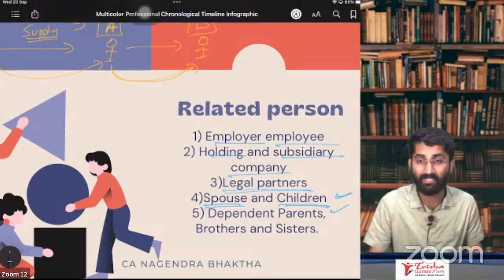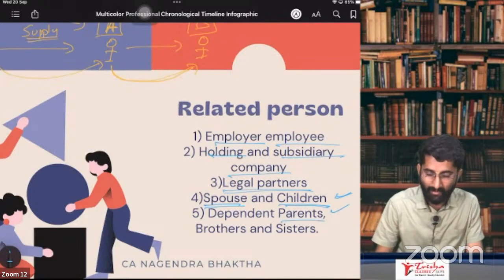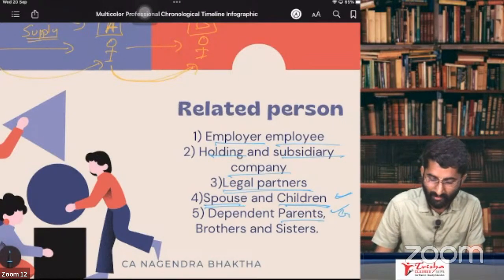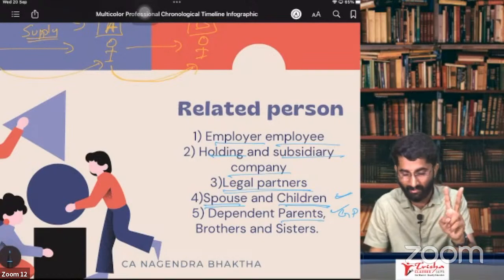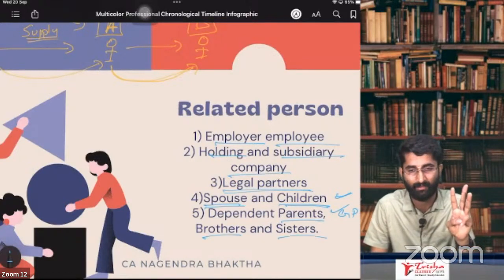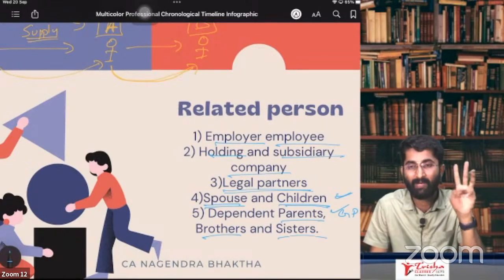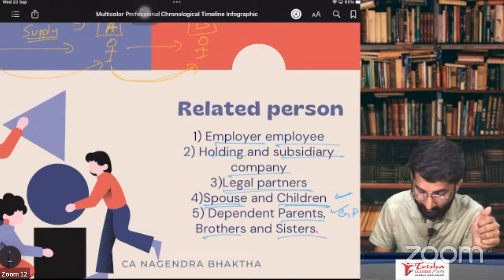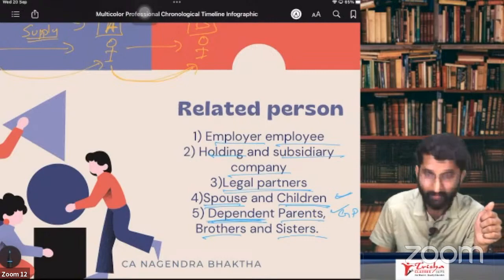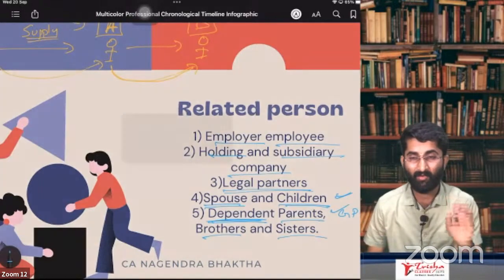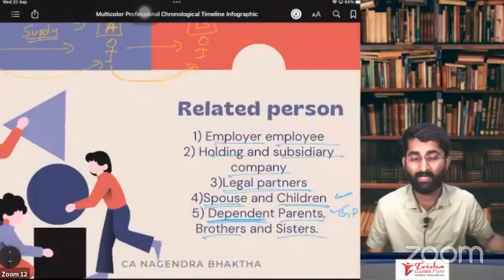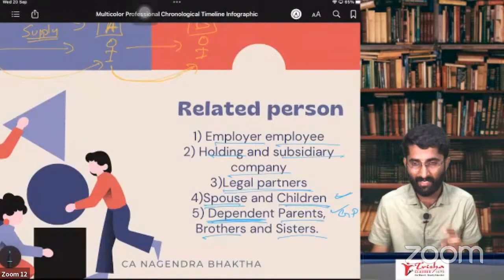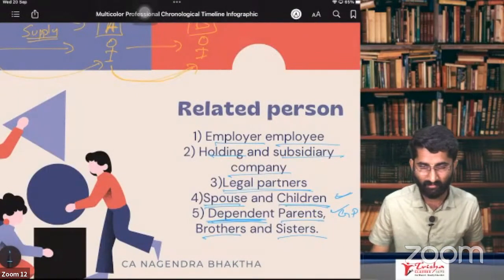the related person. But in case of parents, grandparents, that is also there. Parents, grandparents, brothers and sisters. So parent, grandparent, brothers and sisters, they are your related person only if they are dependent. See, spouse and children, it is not required that they should be dependent. But in case of these guys, who are these guys?